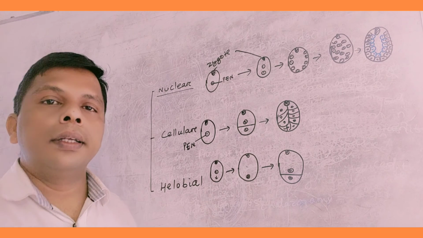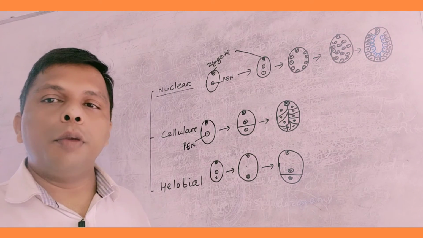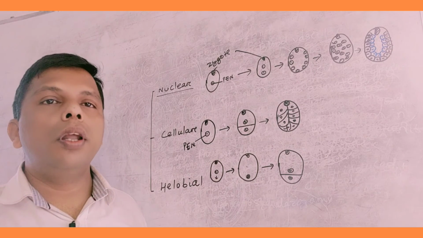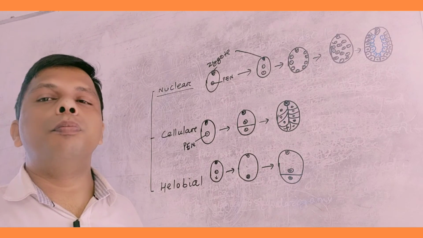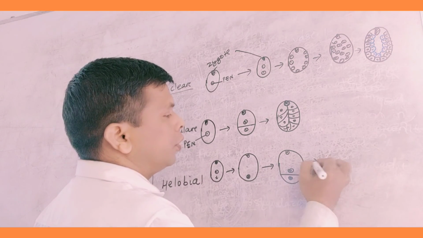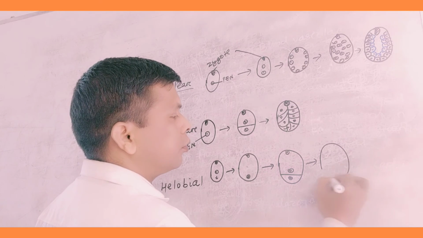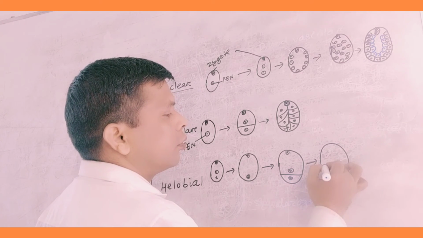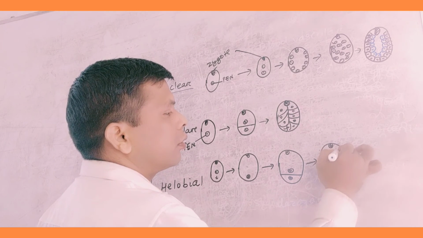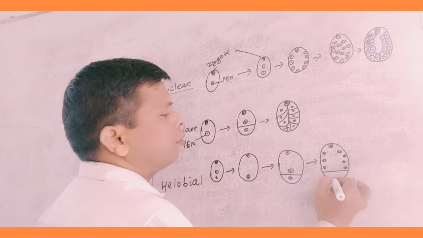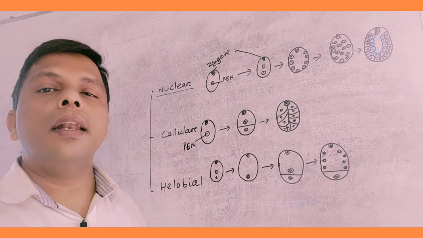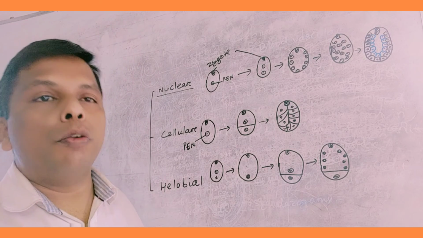Immediately, what happens? The micropylar nucleus divides by free nuclear division, producing a number of nuclei, while the chalazal cell remains intact and does not divide.